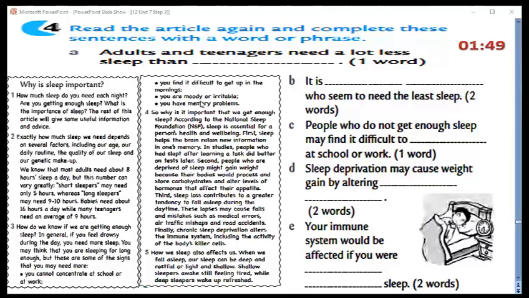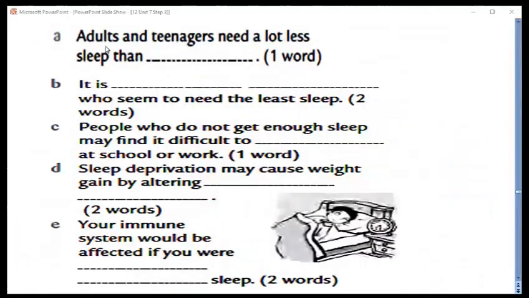Let's start here. Think about it carefully. Take your time to think about it, and let's start. Adults and teenagers need a lot less sleep than, I think, babies here. Next, we would like to write 2 words. Here it is. Elderly people, 2 words. Elderly and people. People who do not get enough sleep may find it difficult to what? 1 word. Have a look, concentrate.